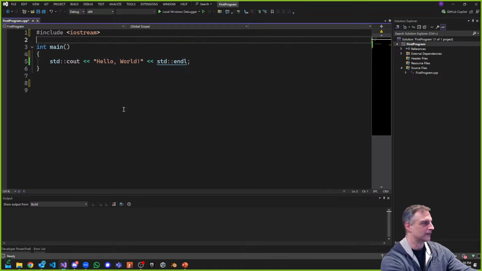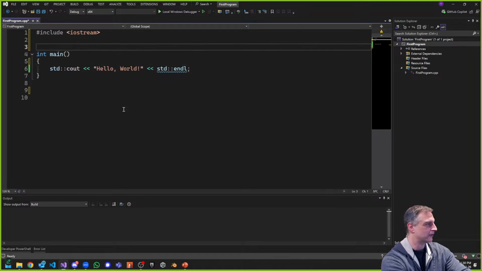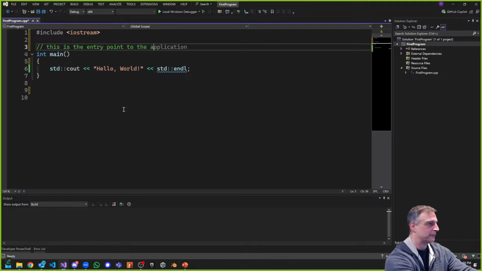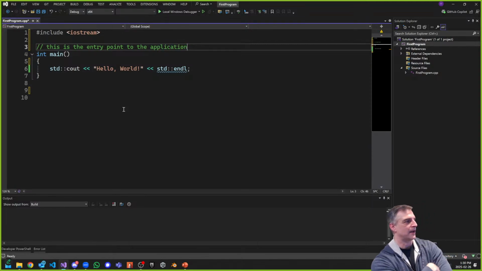Okay, how about this? What if I comment my function here? If I say something like, this is the entry point to the application. How about if I did that? Is that bad or good? Bad? Yeah. Again, that's the main function. If it's the main function, we know what it does. So commenting something like this, unless it helps you, great, right?